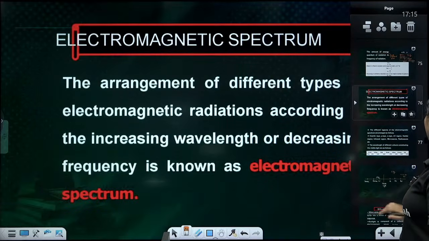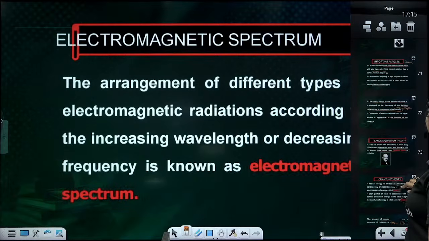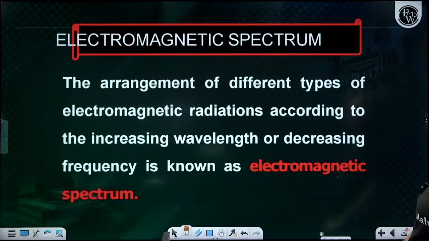Now comes the electromagnetic spectrum. Oh my god, we have a lot of things to complete. Okay, fine. Now comes the electromagnetic spectrum.